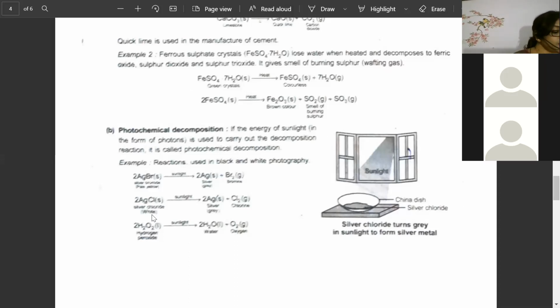Why silver, correct only, beta. I want you to remember in present best. So if you will understand more, you will confuse. But beta, silver bromide, silver iodide, silver chloride. Correct, Sudarshan. Very good, Mustafa. Mustafa is also correct. Sudarshan is correct. And Arif is telling because they need light energy for decomposition.